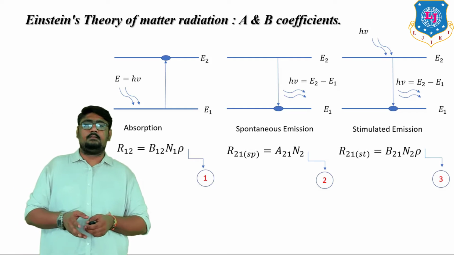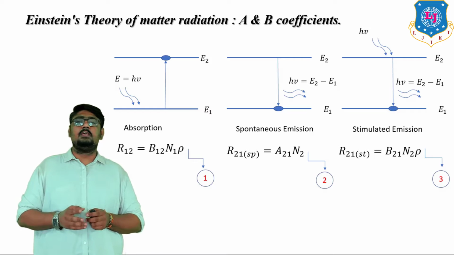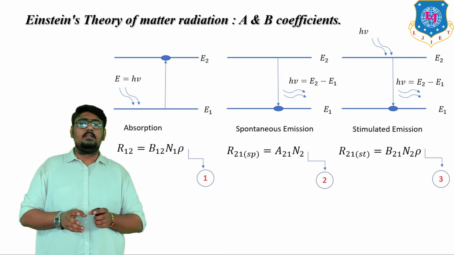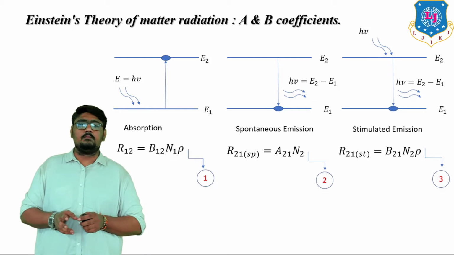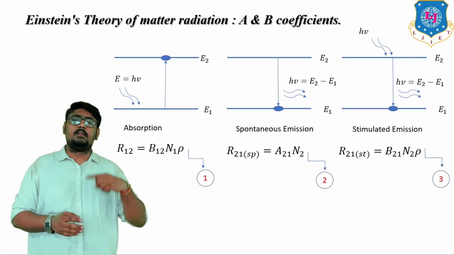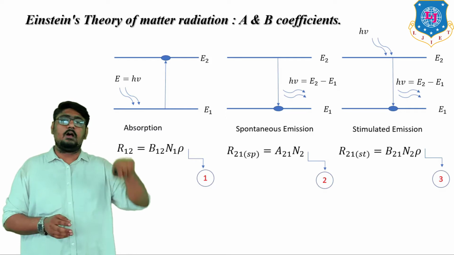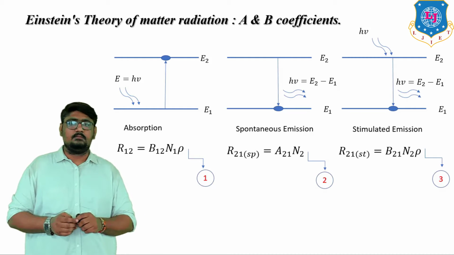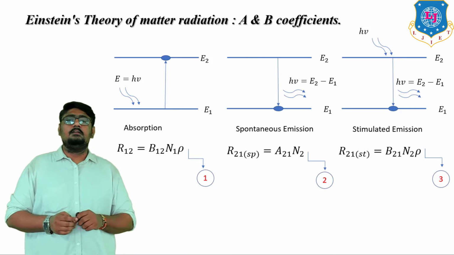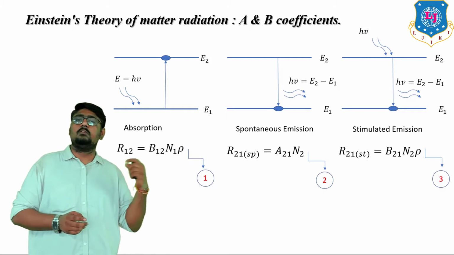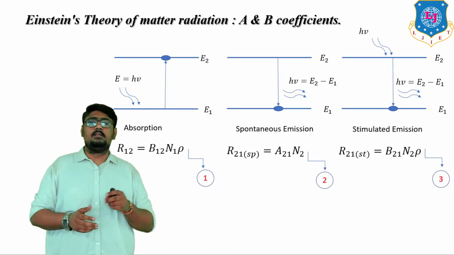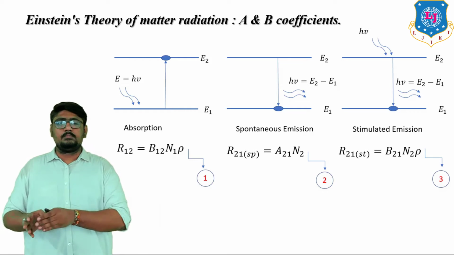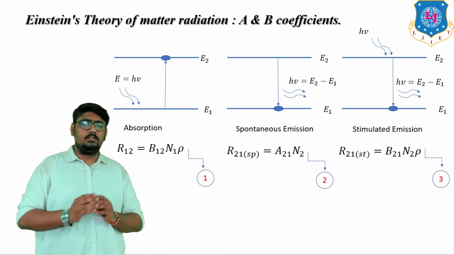Now, let us assume that the atomic system is in equilibrium with electromagnetic radiation. Hence, at thermal equilibrium, the number of upward transitions is equal to the number of downward transitions per unit volume per unit second. Hence, the rate of absorption is equal to the rate of emission, because the system is in equilibrium.